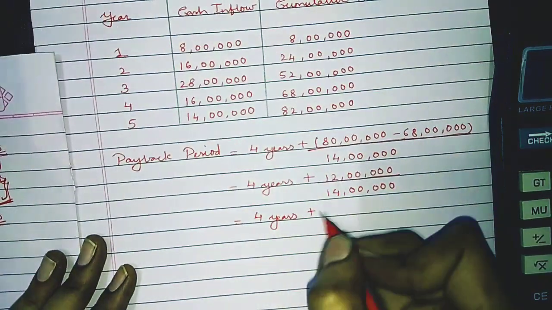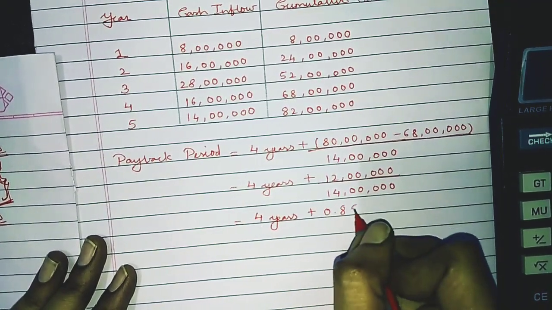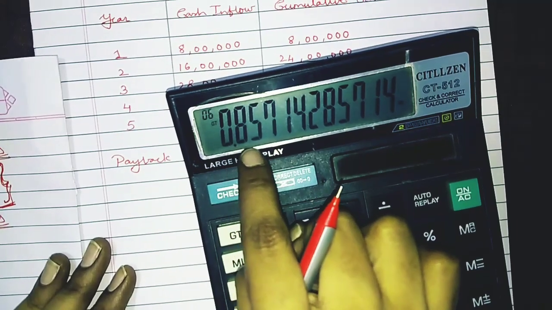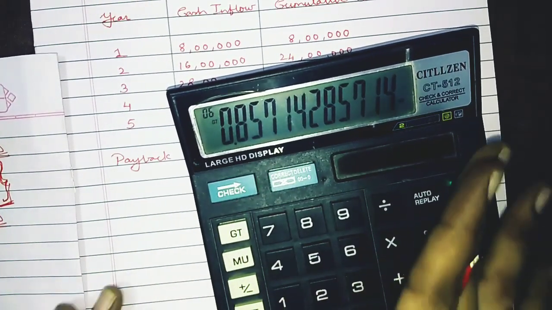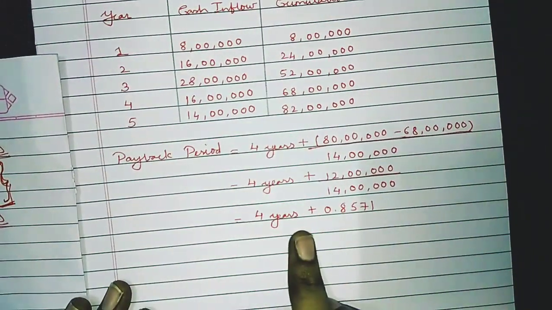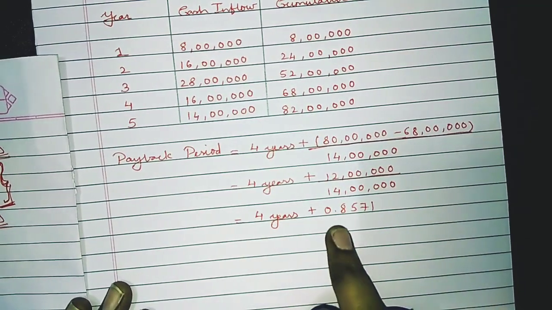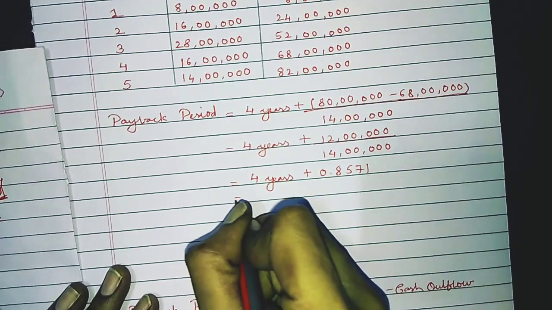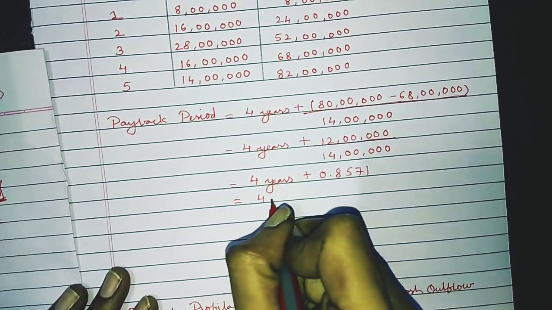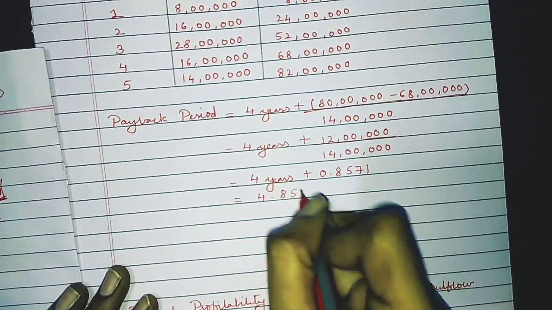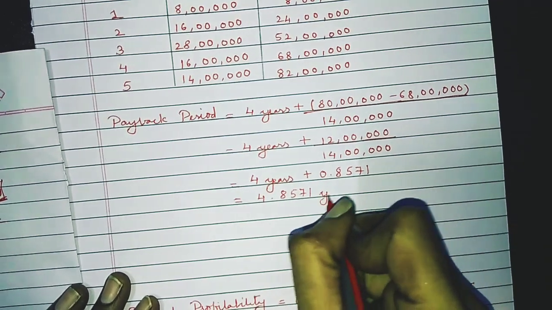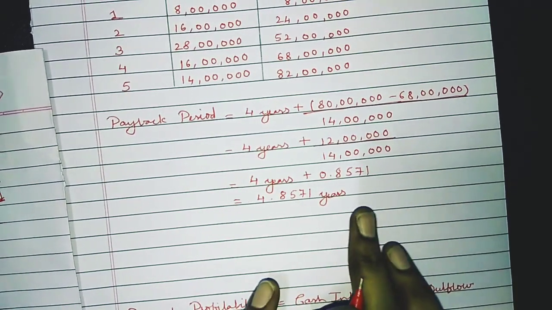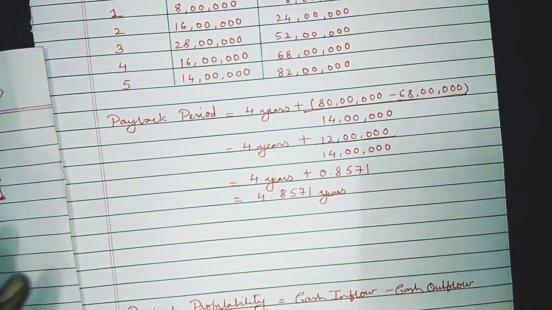So we have to write down 0.8571. As it is, I am going to take this down. So we have written 4 years plus 0.8571. Now your final answer will be 4.8571 years. So this is the answer of your payback period.